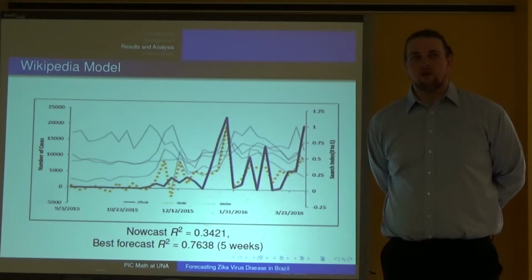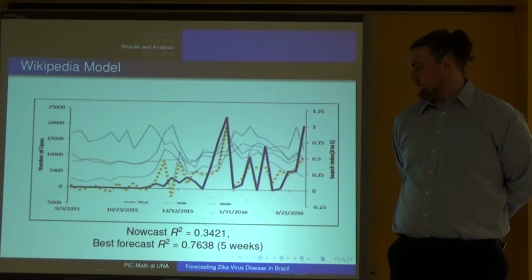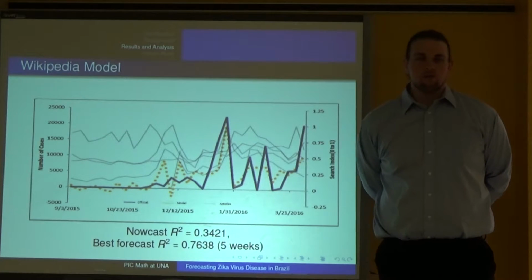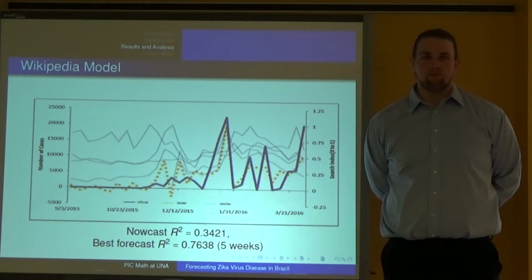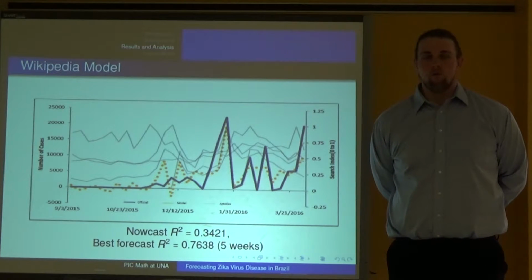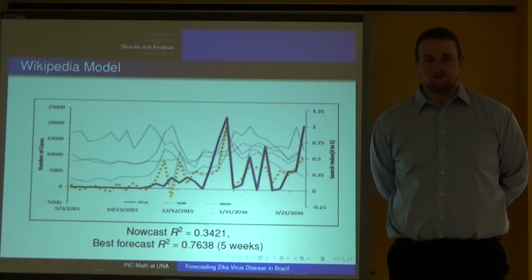This model produced a nowcast R-squared value of 0.3421. When we say nowcast, we mean that the data that was retrieved from healthmap.org is matched exactly with the Wikipedia data in terms of date.